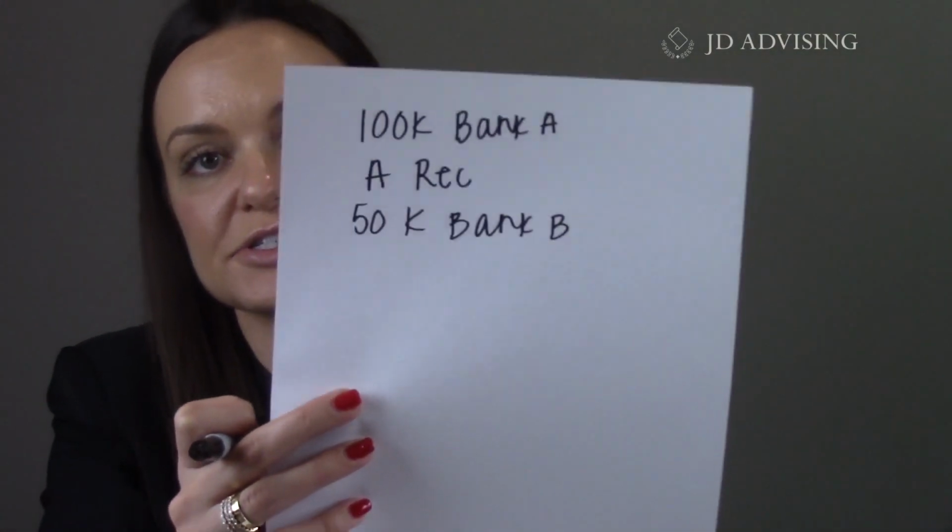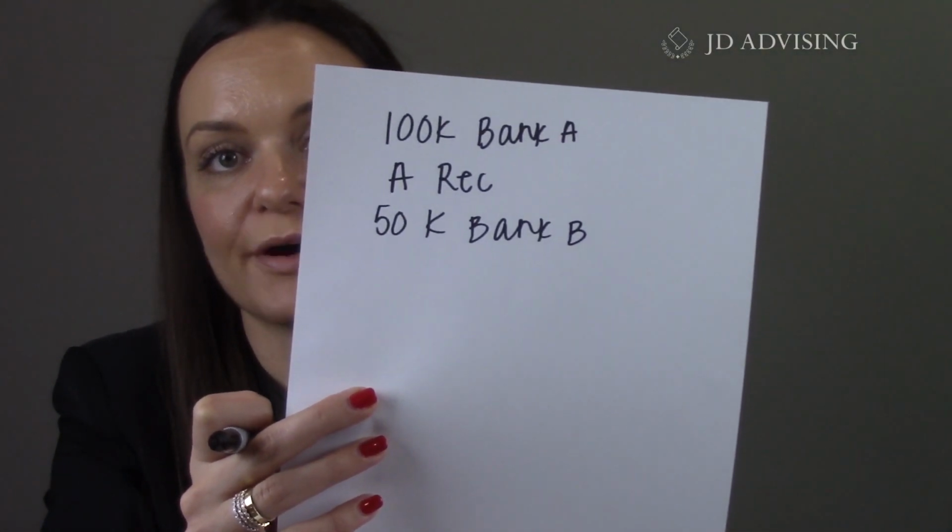The facts go on to tell us that owner then borrows $50,000 from Bank B. It says Bank B has no actual knowledge of Bank A's interest and Bank B does not record. So now my picture just illustrates that $50,000 was borrowed from Bank B. Next, our facts tell us owner then borrows $30,000 from Bank C. Bank C has no actual knowledge of B's interest. Bank C records.